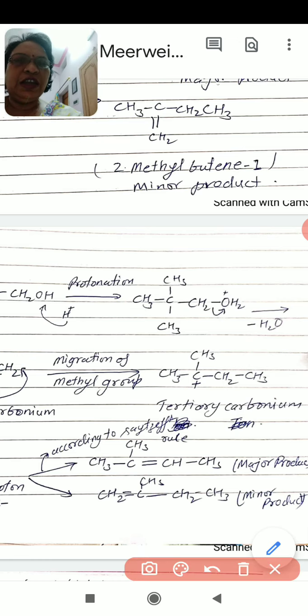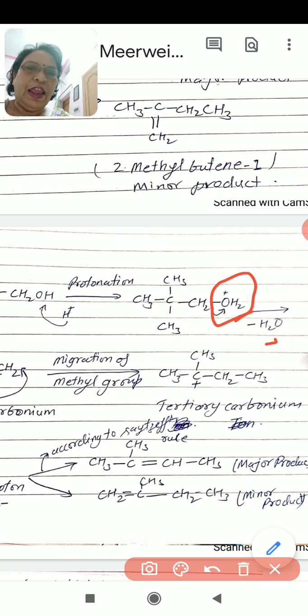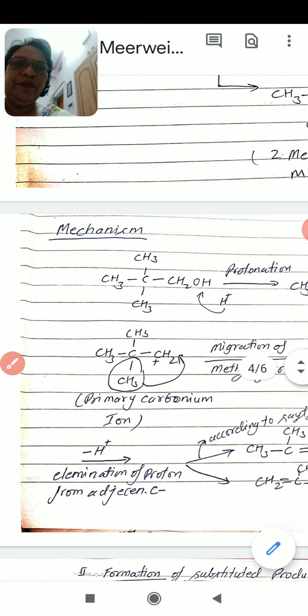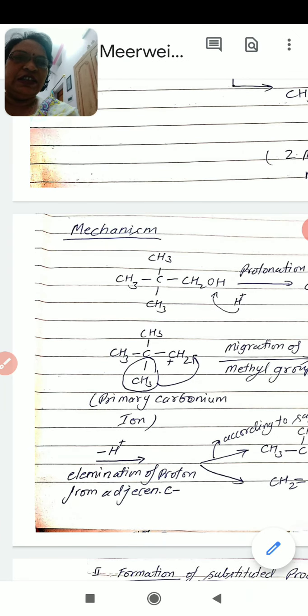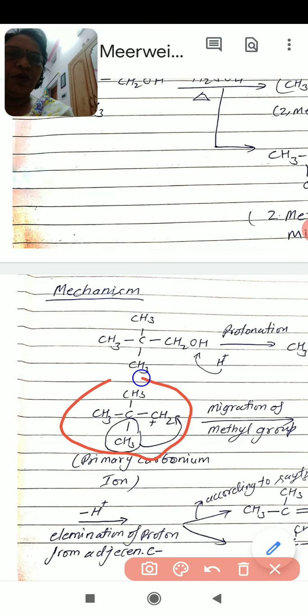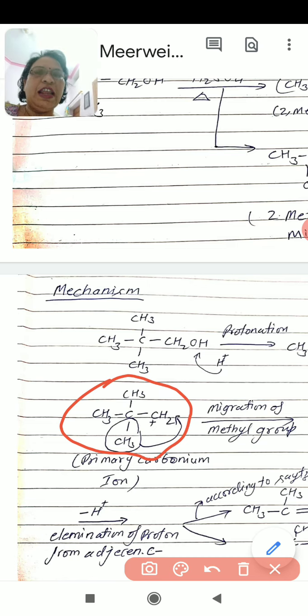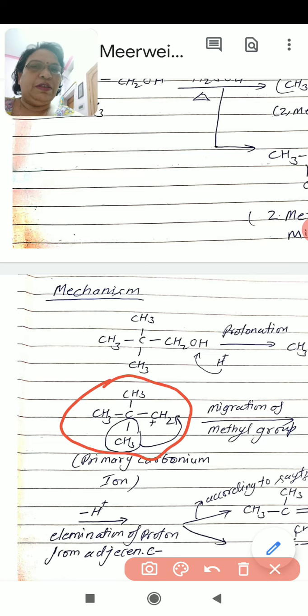From this hydronium ion, OH2 leaves along with its bonding electrons in the form of water and produces a primary carbonium ion, or we can say this is the neopentyl carbonium ion. It is a primary carbonium ion because the positive charge is on a primary carbon.